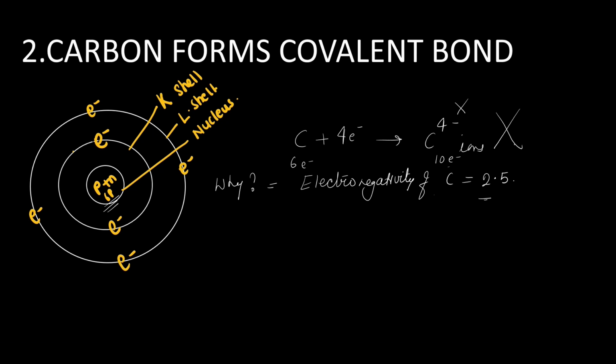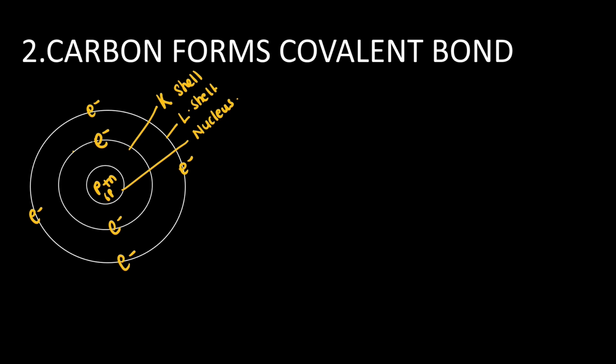So what will carbon do now? It has only one option: it will share its electrons. It will share all its 4 electrons to attain the stable electronic configuration of octet in the outermost shell. So carbon will share its electrons with other atoms through a bond, and that bond is known as a covalent bond. Let's see one example, methane.